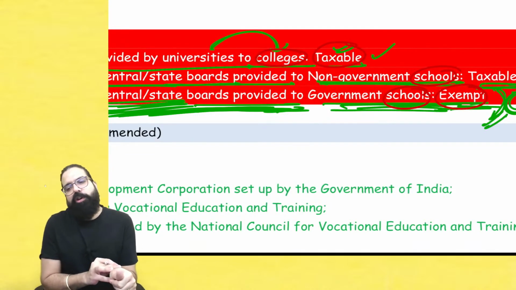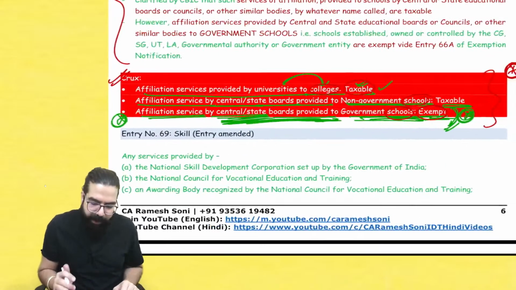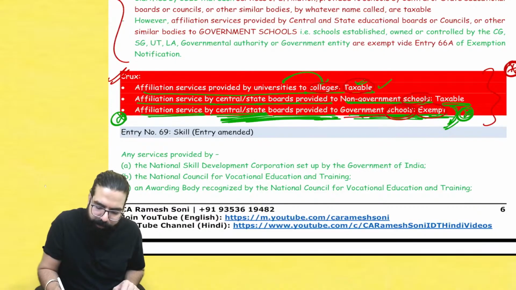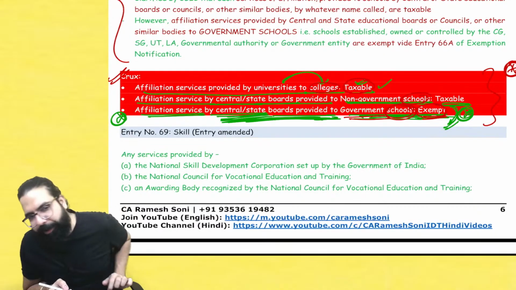Right. Sir, university to government college is taxable. Yes, Baba. We are talking only about school, where government school has been given exemption. Very good point. Chalo, done.